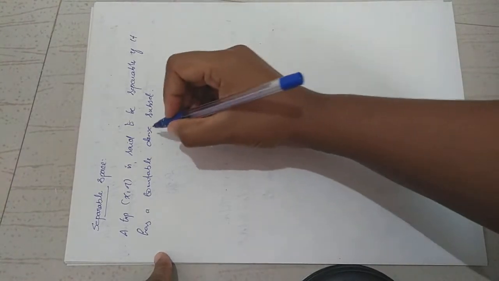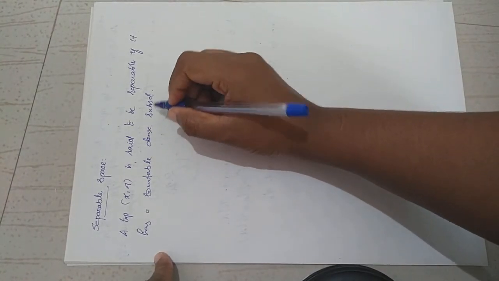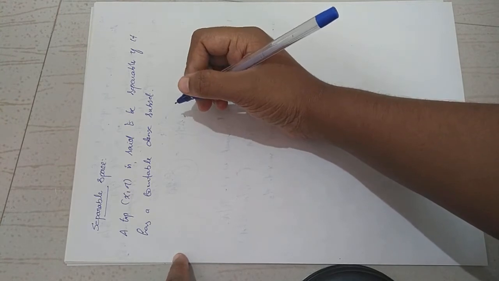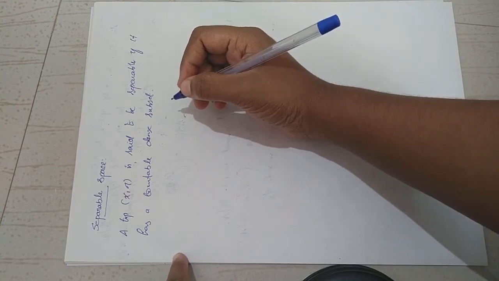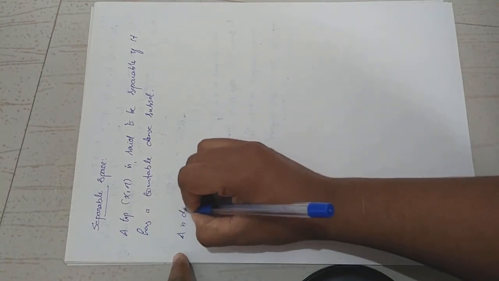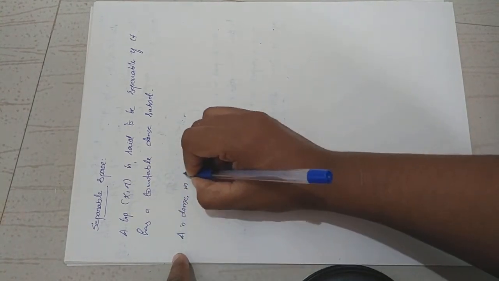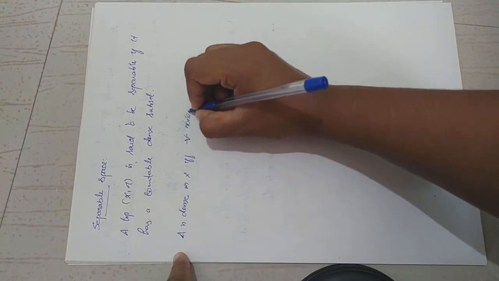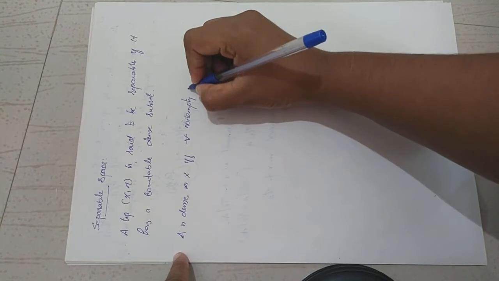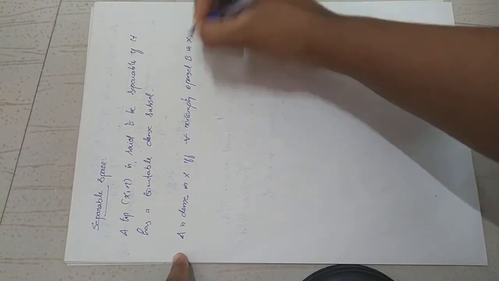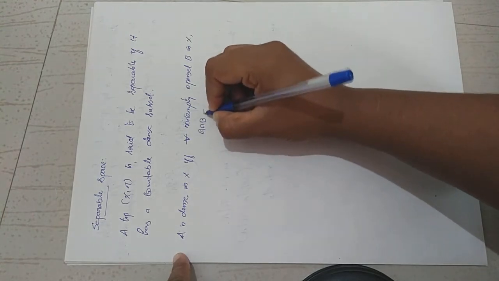So you remember the definition of denseness in a topological space, and there is a criterion for denseness that says A is dense in X if and only if for every non-empty open set B in X, A intersection B is not equal to empty.